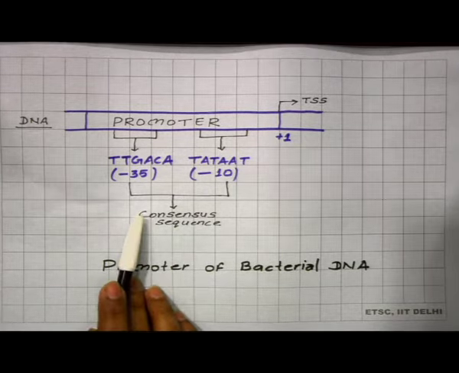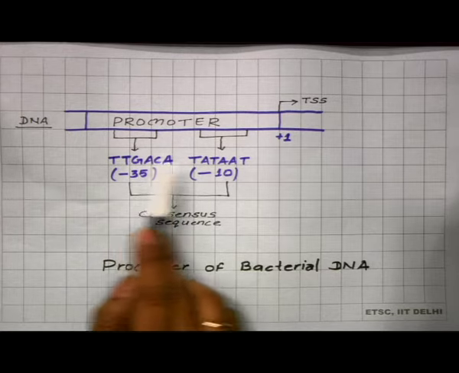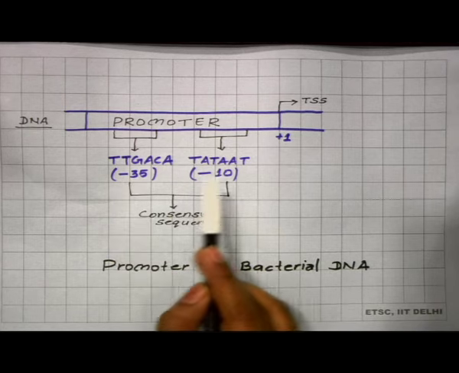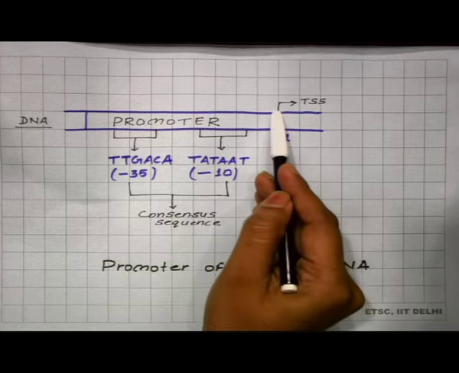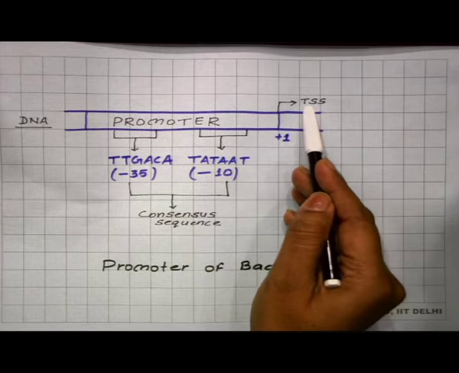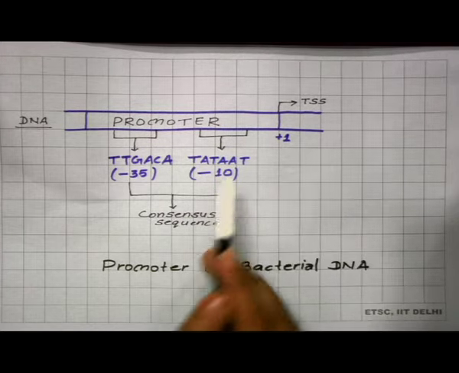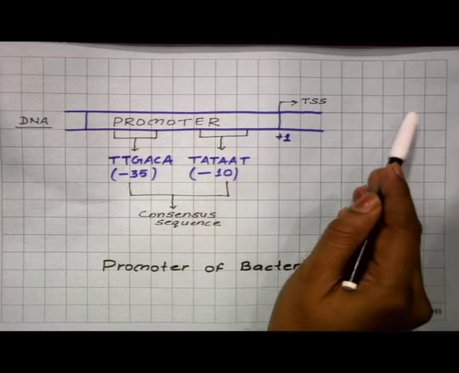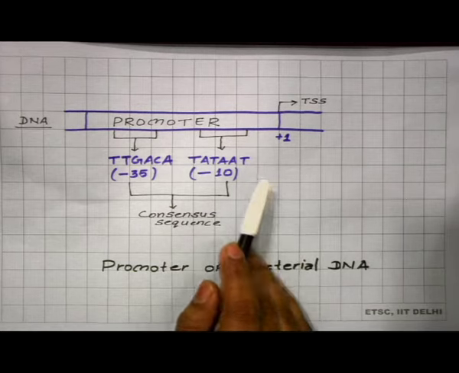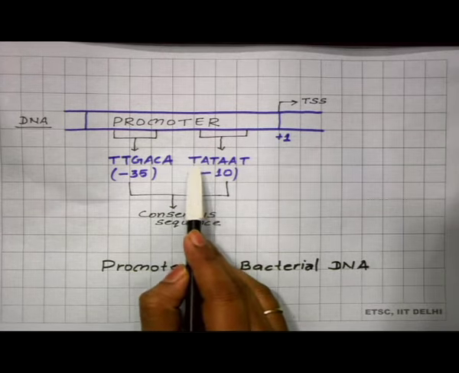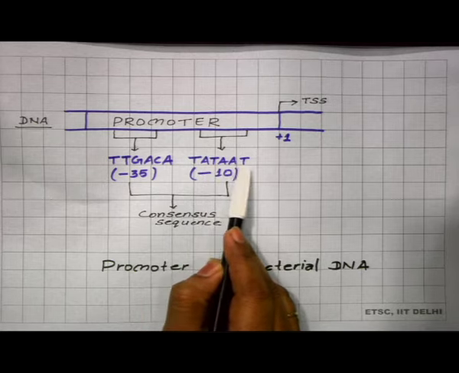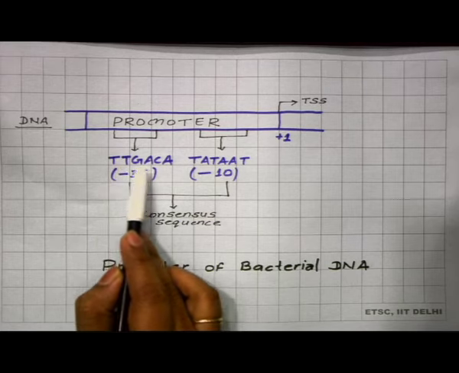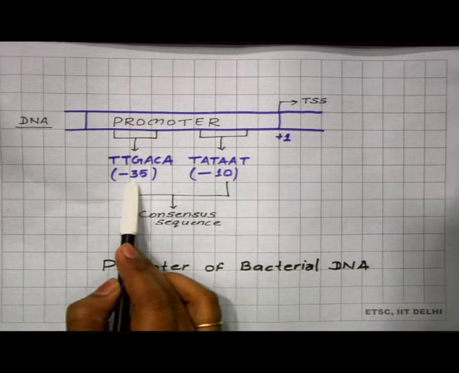In the case of bacterial DNA, there are two consensus sequences present at -10 and -35. -10 means the sequences upstream of the transcription start site are given negative numbers, and the sequences to the right, that is downstream sequences, are given positive numbers. So, at -10 there is the consensus sequence TATAAT, and at -35 the TTGACA consensus sequence is there.